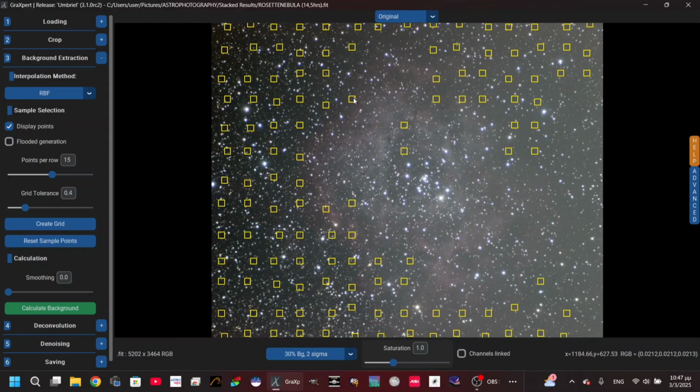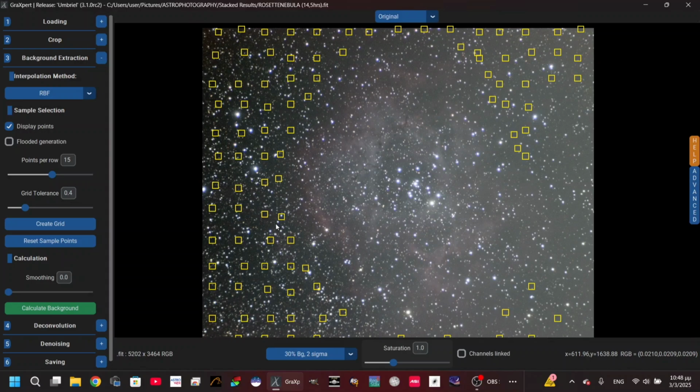You have to remove all these squares which are on the deep sky object we have, which in this case is the Rosette Nebula. You can take them away by left clicking for a longer time. You just drag them.